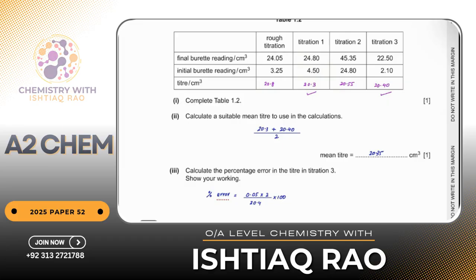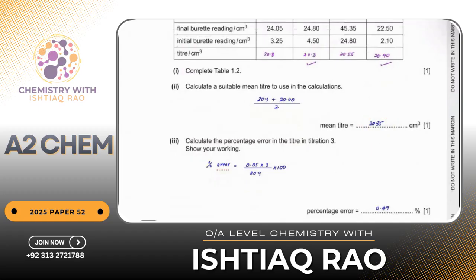Then I have to take a mean titer. Before taking a mean titer, I have to find out the concordant results. So these are the concordant results where the difference is minimum, isn't it? This is 20.3. This is 20.3. And this is 20.4. This is 20.4. So I have to take a mean titer using these two values. I would be getting 20.35. How can we take a mean titer? Sum of all the values divided by the total. So I have two values divided by the total. I got the mean titer.